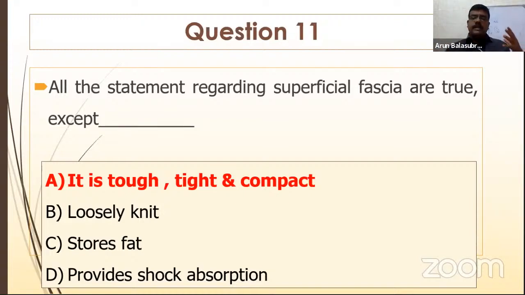Fascia is a whole body network, right? When you read fascial anatomy, fascia is totally different from the normal anatomy. Although we do not have strong studies on the fascia, fascial therapy also produces a lot of wonders in musculoskeletal rehabilitation. Right?